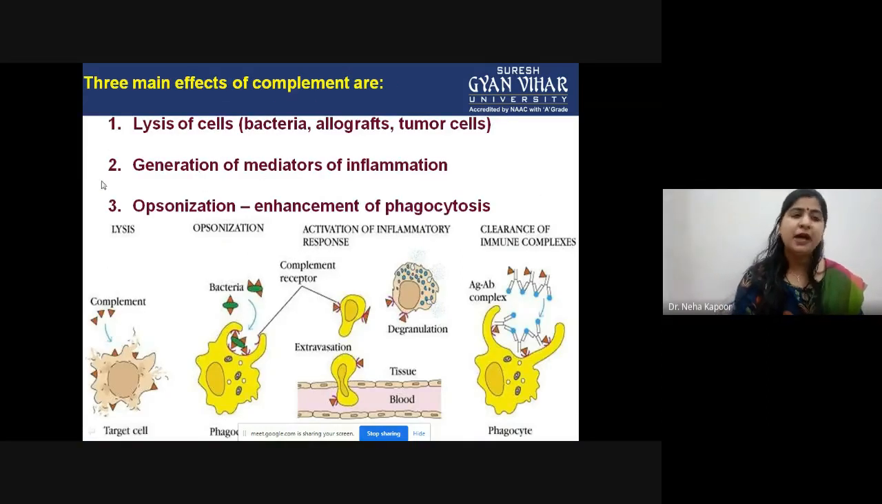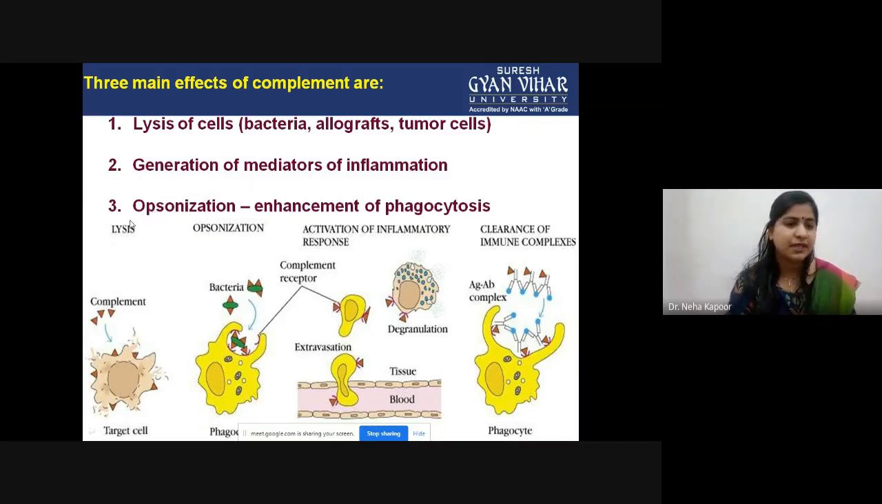Now the point is how these complement proteins are acting, how they are clearing out the pathogens, or are involved in the killing of those very pathogens or infections. In that case, these are the three mechanisms: lysis of cells, either bacteria, allograft or tumor cells; second is generation of pro-inflammatory mediators; and third is opsonization.